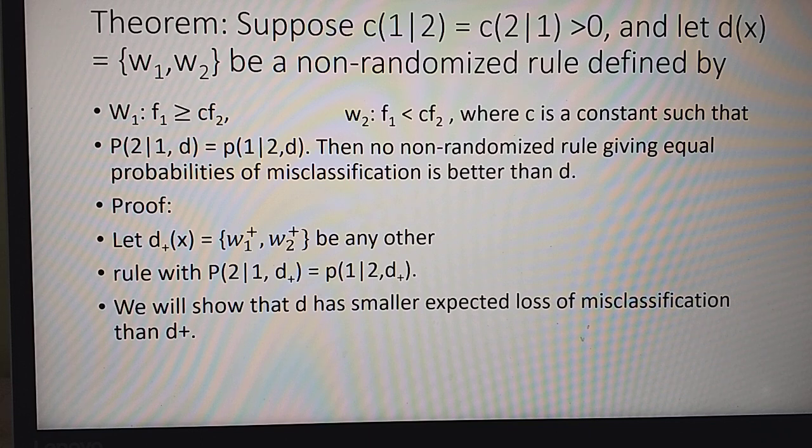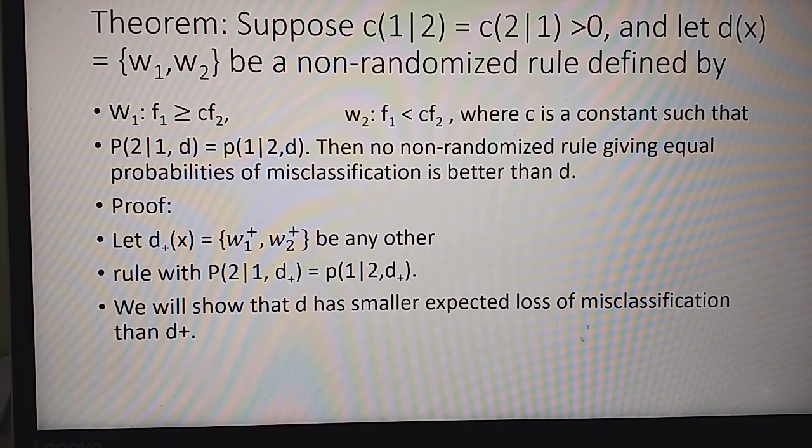We have a positive cost of misclassification, and let the rule D = (W1, W2) be a non-randomized rule defined by W1 such that f1 is greater than or equal to c f2, and the region W2 such that f1 is less than c f2, where c is some constant such that P21(D), the probability of misclassification, is equal to P12(D).